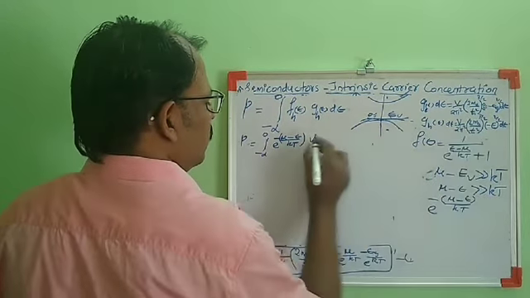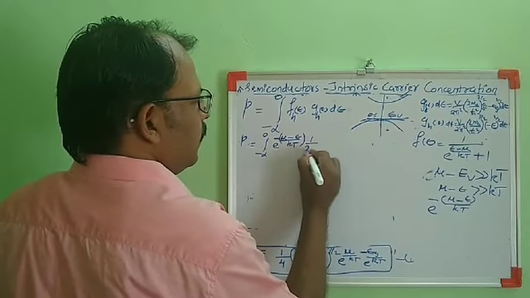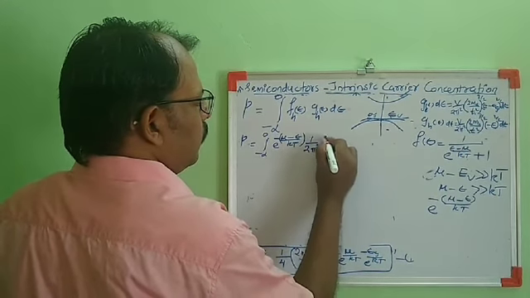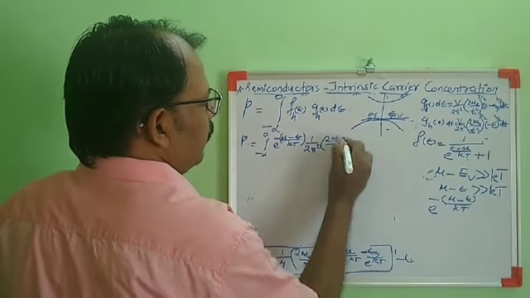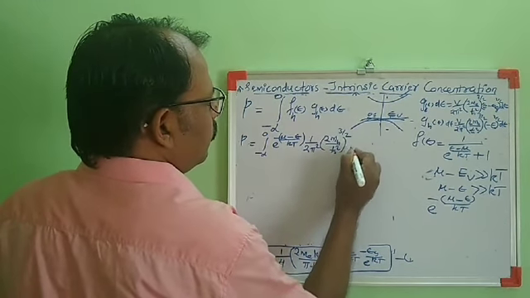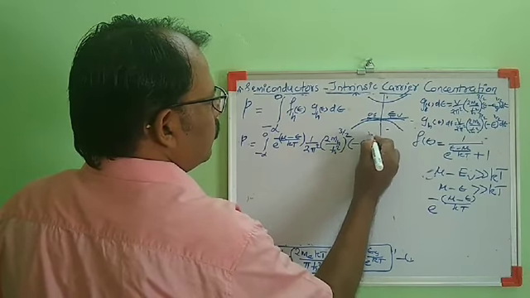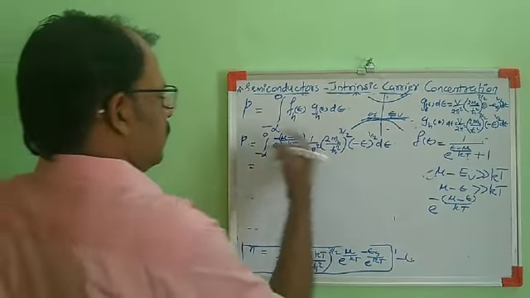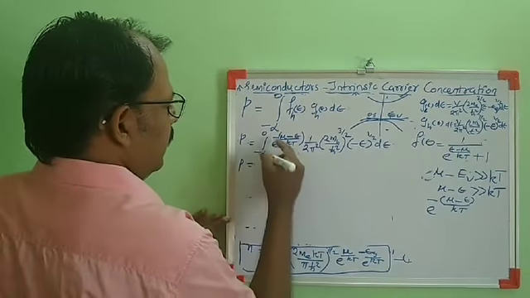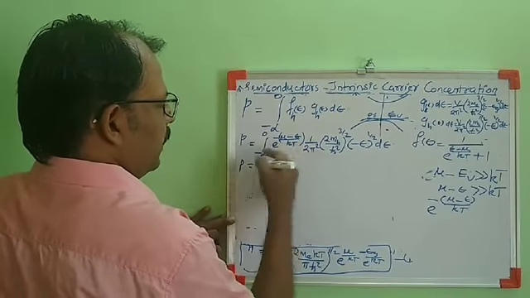So it is 1 by 2 pi square into 2 m_h by h bar square, the whole raised to 3 by 2, minus E raised to 1 by 2 into dE. Taking the constants outside, we can take e raised to minus mu by kT outside.